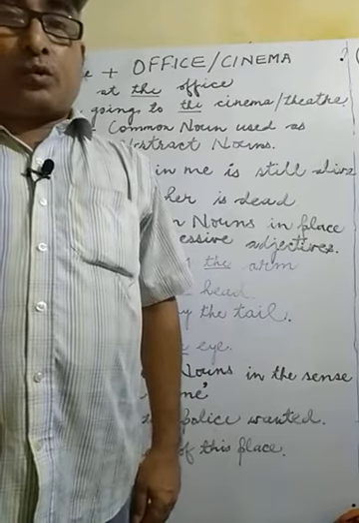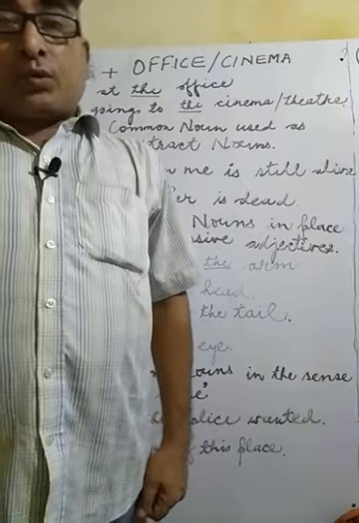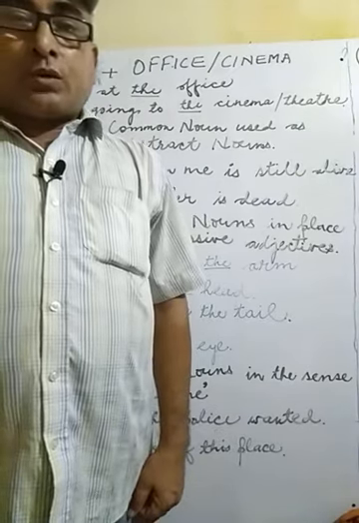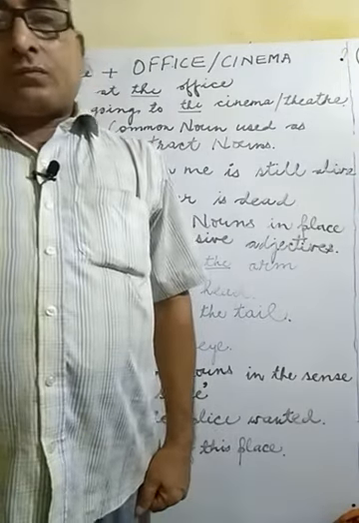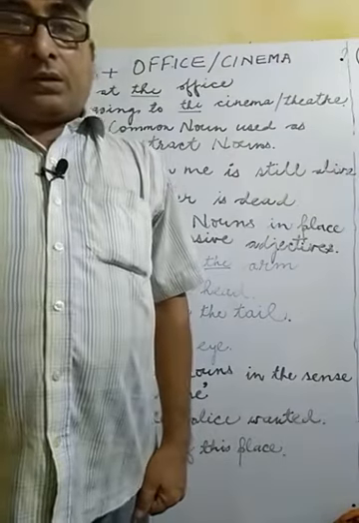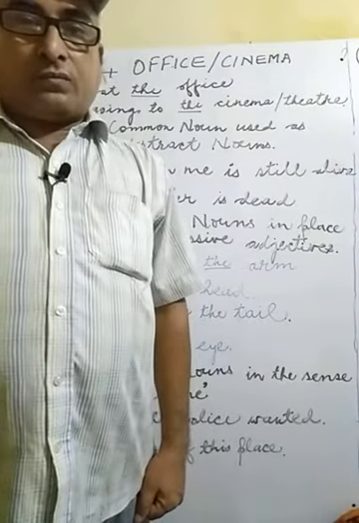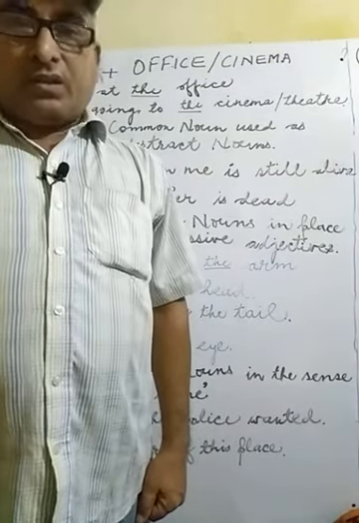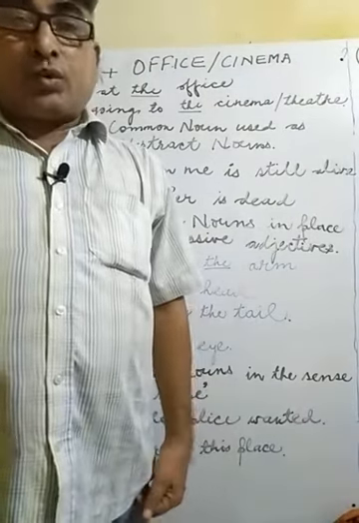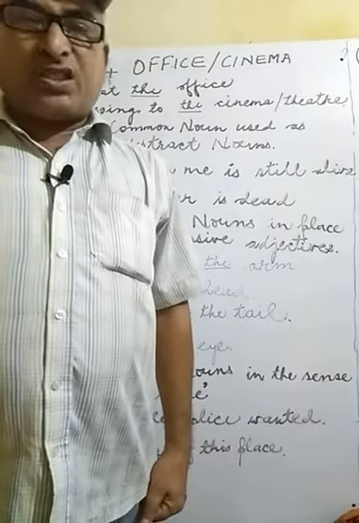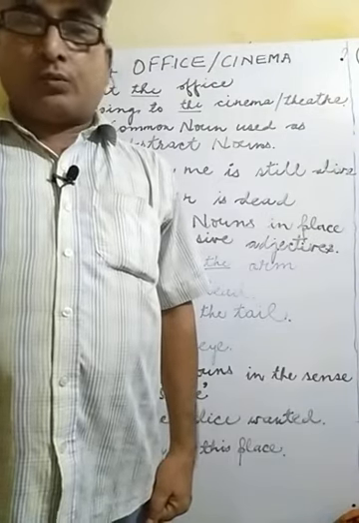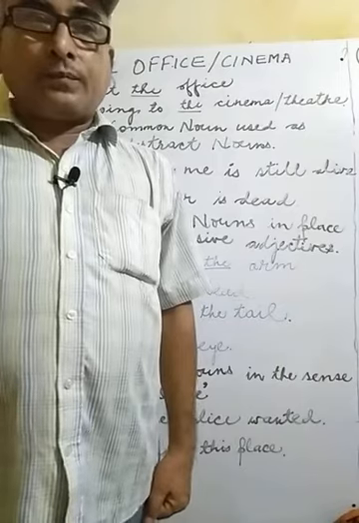For example, the possessive adjective of I is my. The possessive adjective of he is his. For she, her. For we, our. In this way, for they, their. So these are possessive adjectives. Every pronoun has its possessive adjective. I have explained this previously.